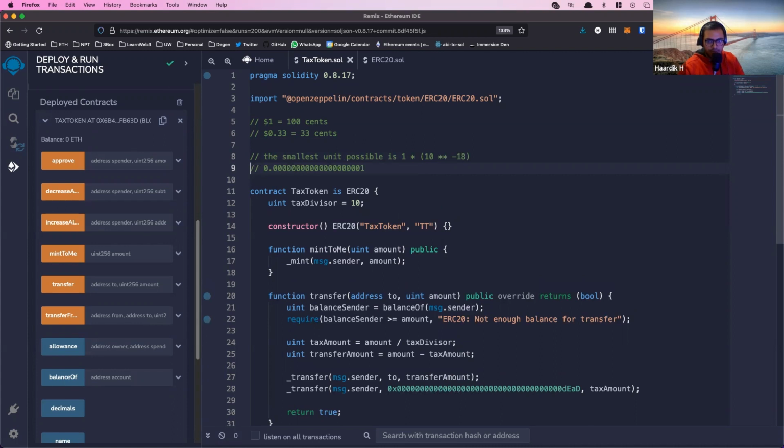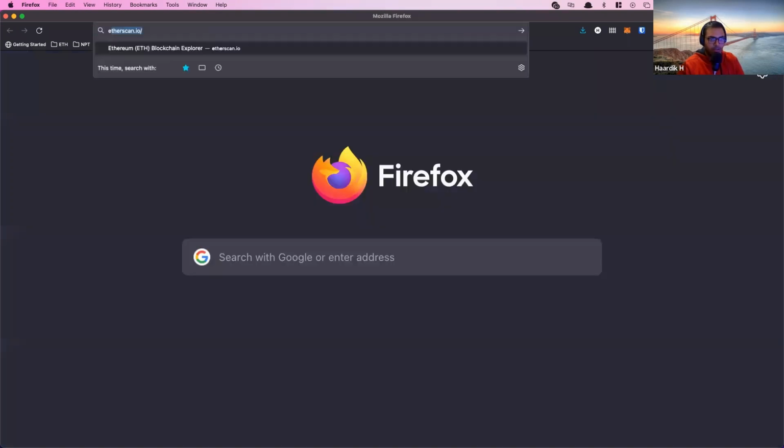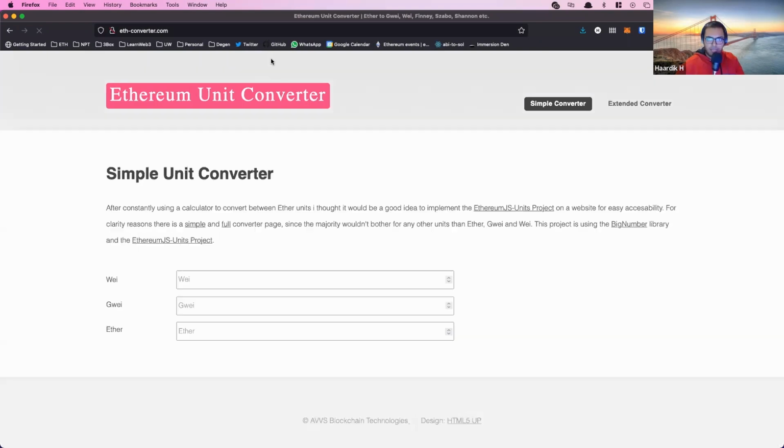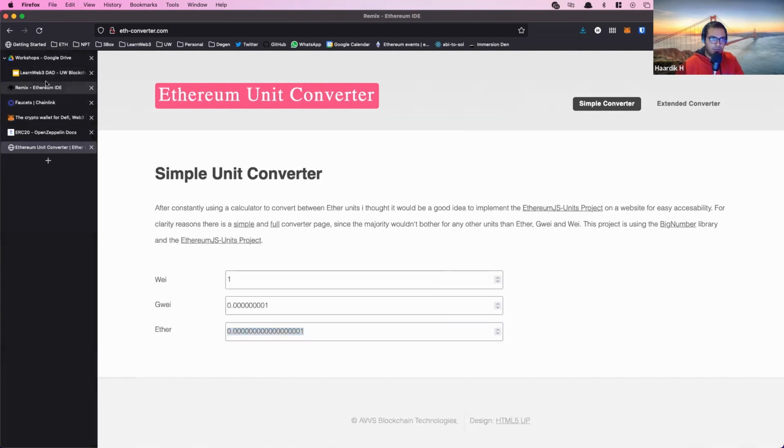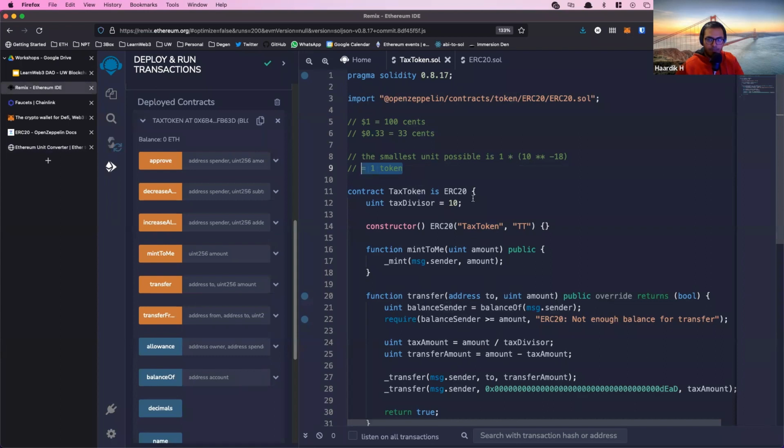I wasn't counting this. I don't know how many zeros I wrote here, but the smallest unit possible is that, and that amount is equal to 1 token. There's this fun, helpful little website called ethconverter.com, where you can go and say one wei is equal to this much ETH, and that is represented as the number 1. This is the smallest unit possible of ETH that somebody can own.